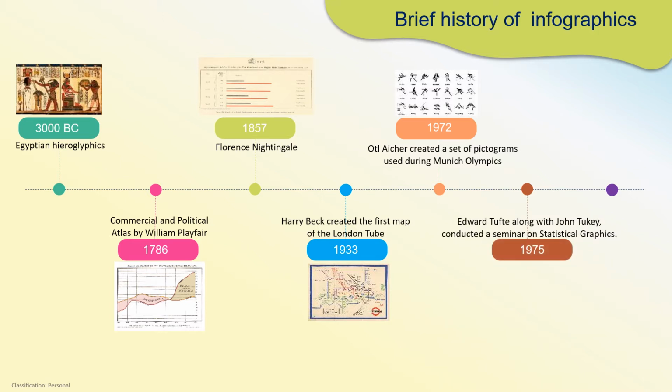In 1975, Edward Tufte, along with his colleague John Tukey, came up with a lecture on statistical graphics, and after that, Edward Tufte released a book on visual display and later on several other books. He explained how infographics and visual elements can help boost the expression of data. And he was also called the father of data visualization.